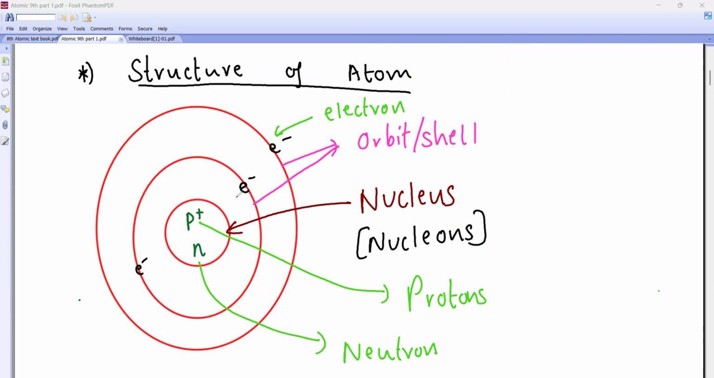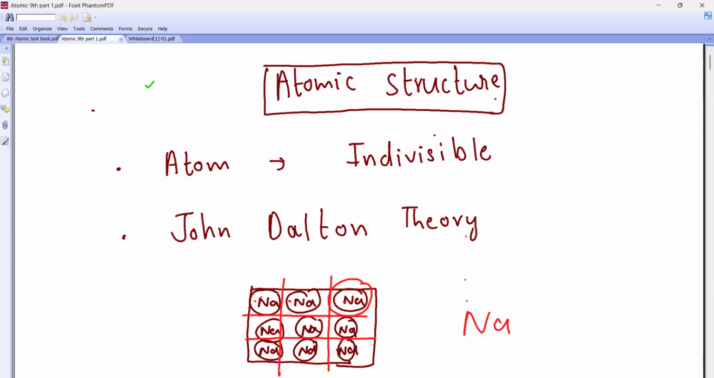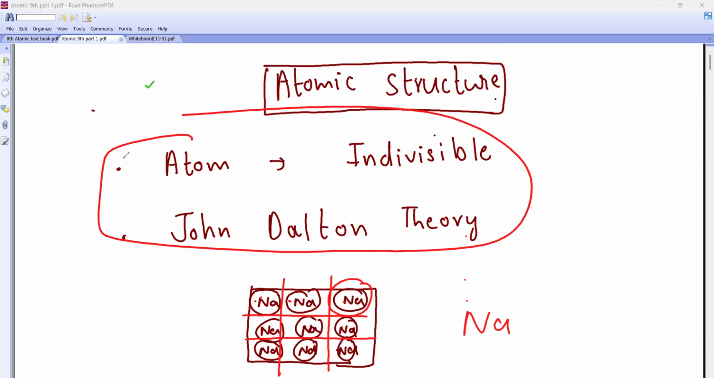Yes, you have to draw this structure of atom, rough freehand with a pen. It was not to be a diagram, only these two. Okay, very good, beta.